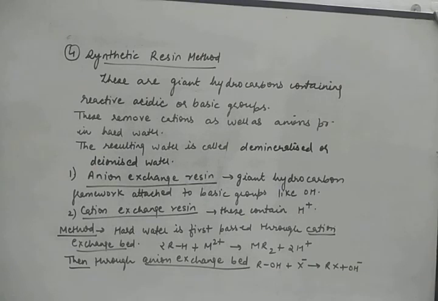So ultimately what you will find, that after the water is passed from cation exchange resin and anion exchange resin, it is containing only H+ and OH− ions. Remaining all the anions and all the cations are taken up by the resin molecules. So these H+ and OH− will combine, and the water is finally demineralized water.